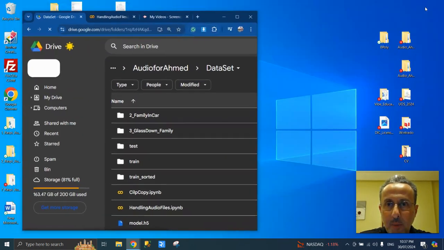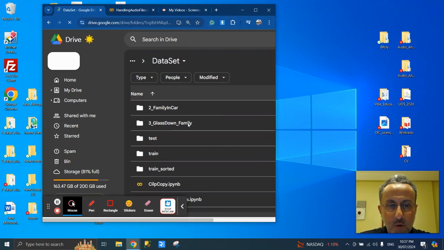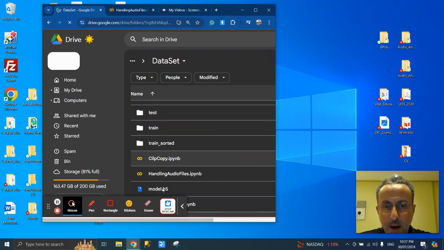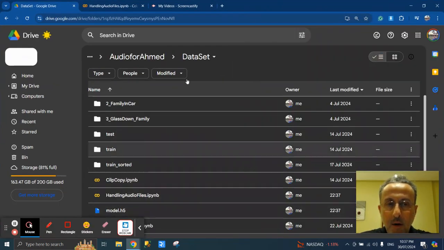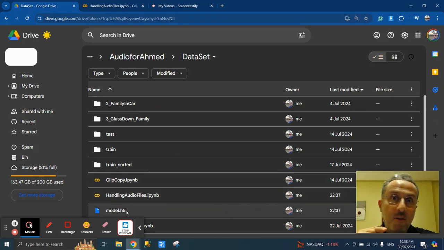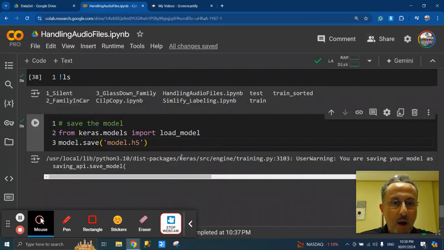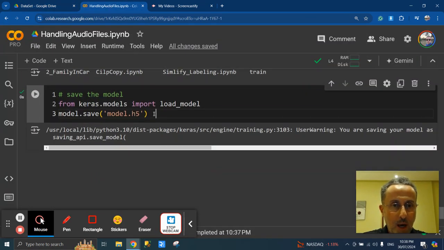So the model, let me minimize. I will show it to you. Yeah, this is the model. I think you can see it now. This is our model. So it's saved in the correct place here. Now we need to make a prediction using the saved model because I want to make sure everything is working fine. So now let's go and try to make a prediction using our model.